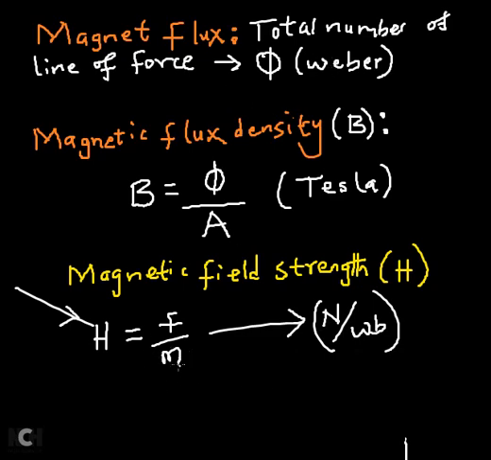We measure the magnetic pole by the number of flux it produces, as you already know. The strength of a magnetic pole depends on the number of flux. So the magnetic field strength, which is the force exerted divided by the magnetic pole, is measured in Newton per Weber.